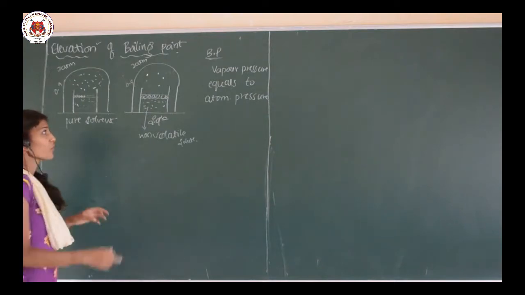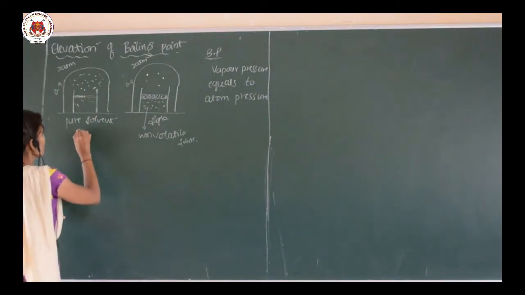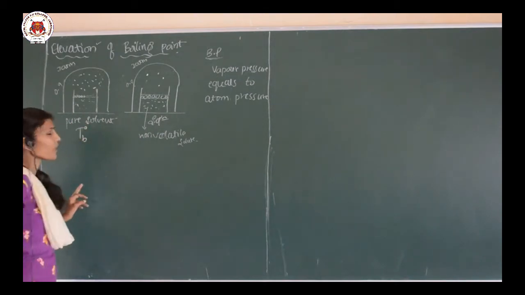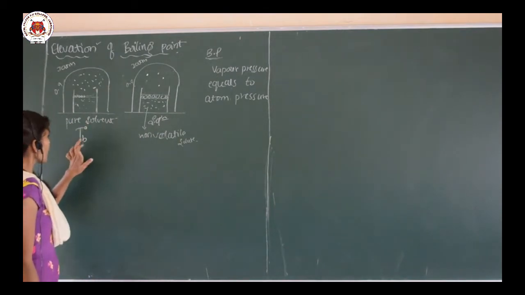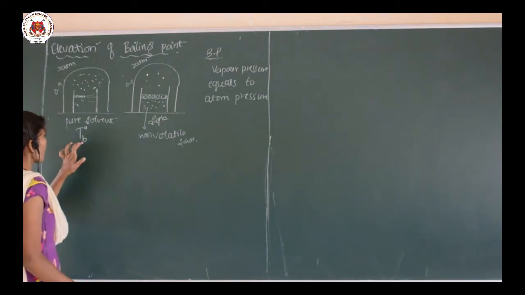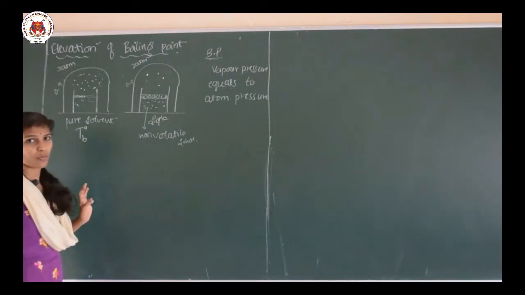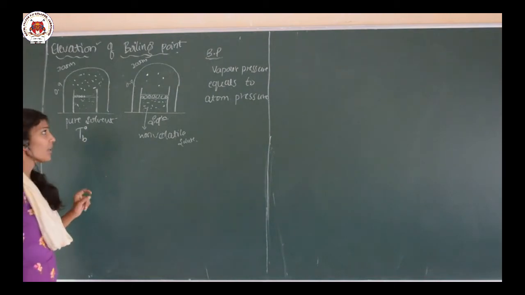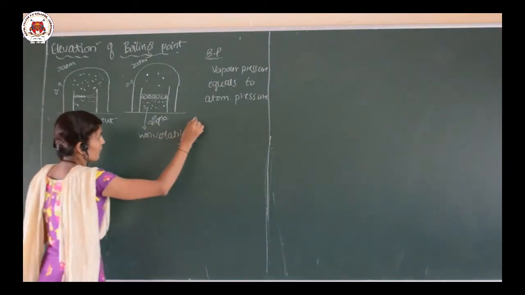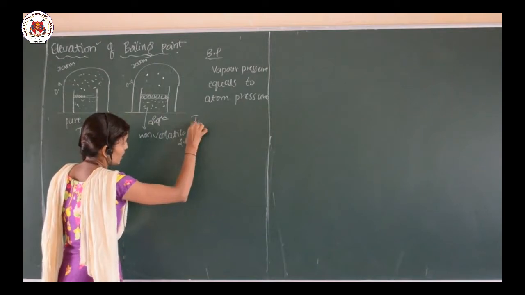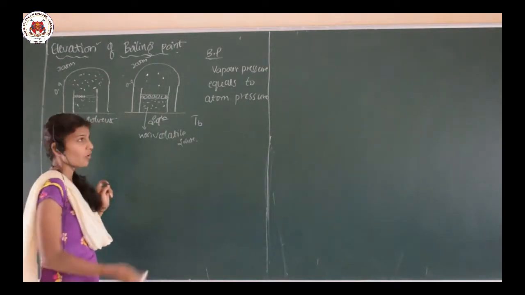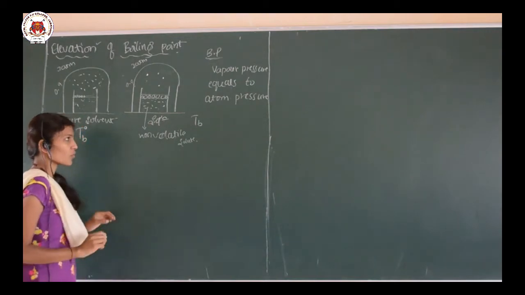Let us take the temperature of boiling for the pure solvent as TB naught, that is the boiling temperature of the pure solvent, and then I am going to take the term TB, that is the boiling temperature of the solution.